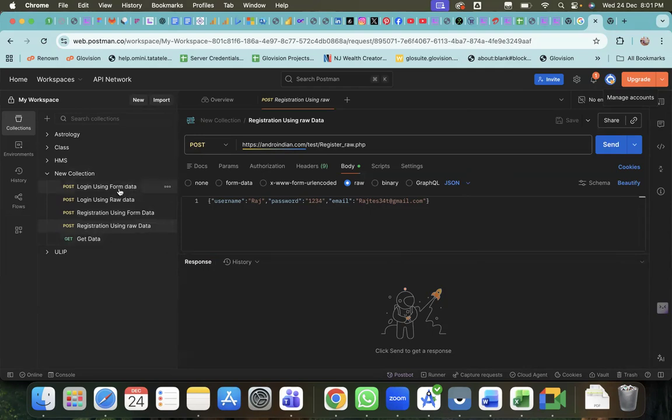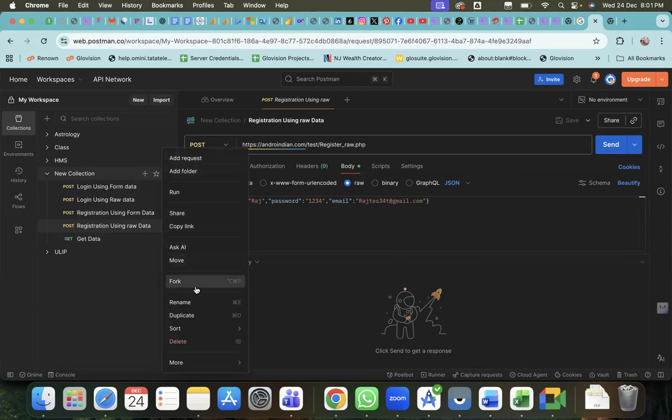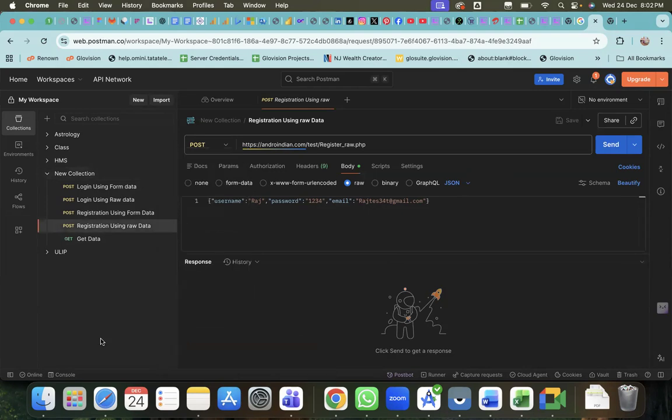Or they'll export this from here. There is an option called request, share link, more, export. Once you export, the other person can import it here, and those APIs will automatically appear. This is for the end user.